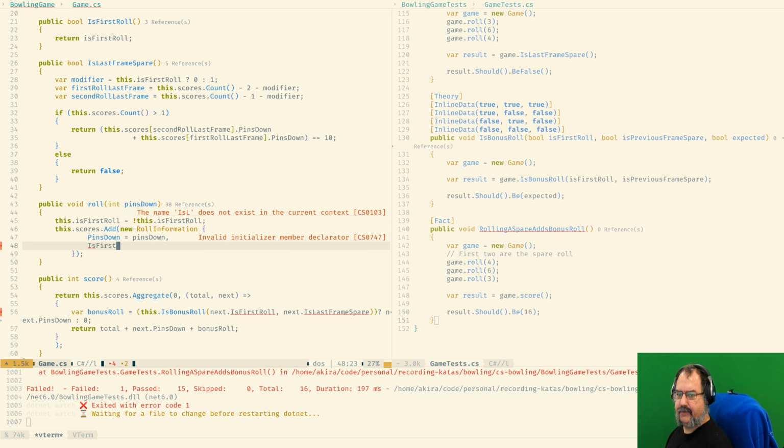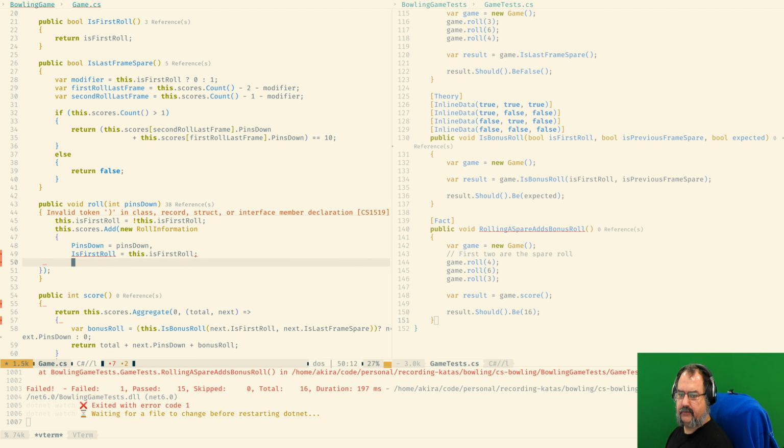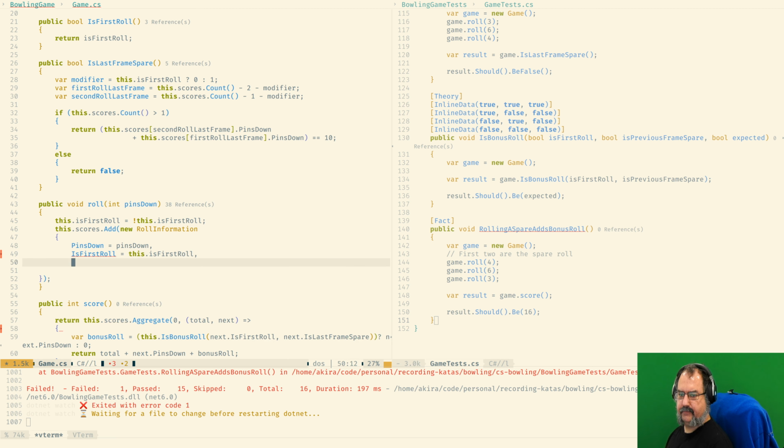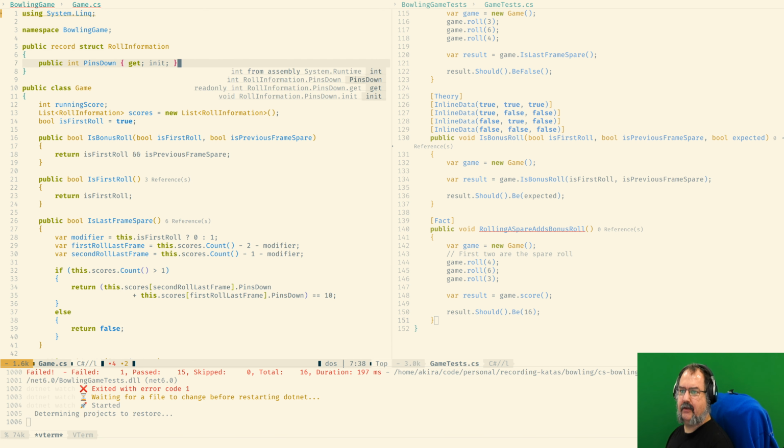Is first roll equals to, and then we can do is last frame spare. Okay, so the only thing that is missing is that we need to add them over here.